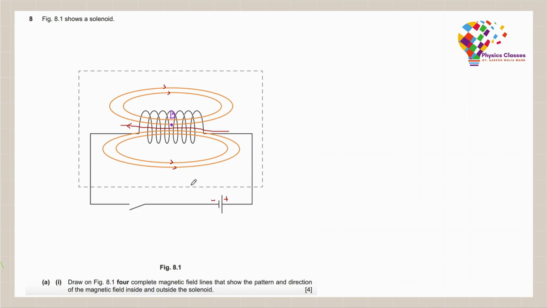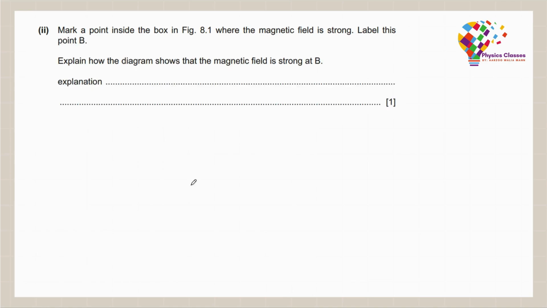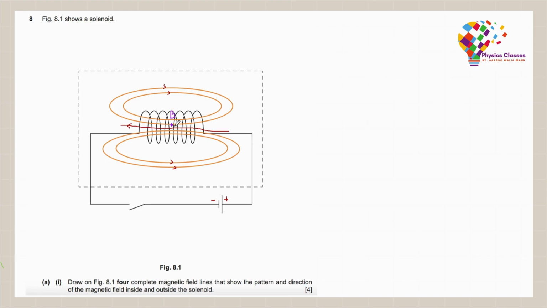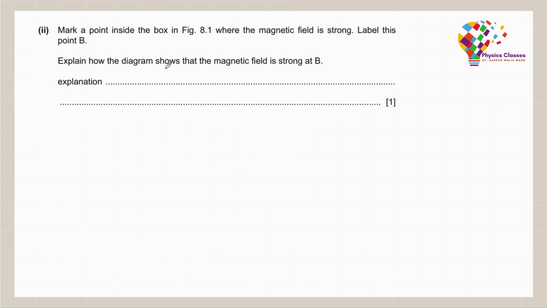For A2, mark a point inside the box in figure 8.1 where the magnetic field is strong. Label this point as B. So this point B could be anywhere wherever the magnetic field lines are closer. Magnetic field lines are closer here in the center, or they would also be closer on the extreme ends, since the extreme ends are like the poles and the magnetic field strength at the poles is higher.